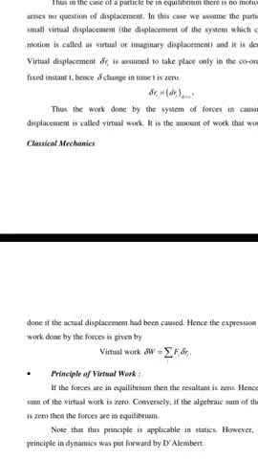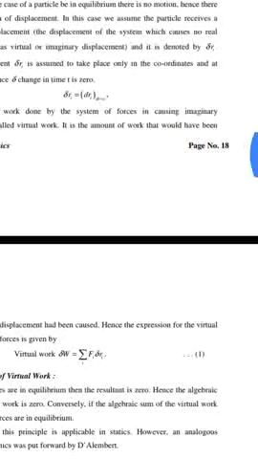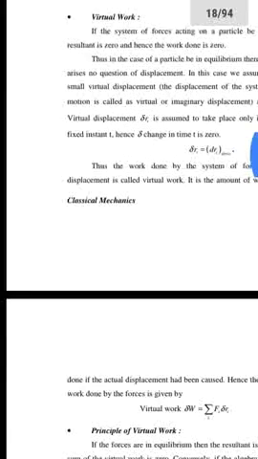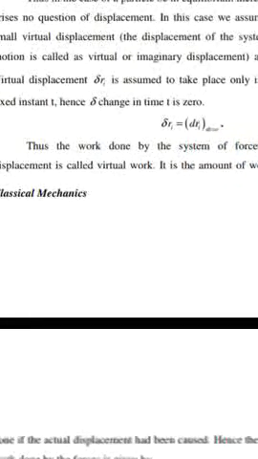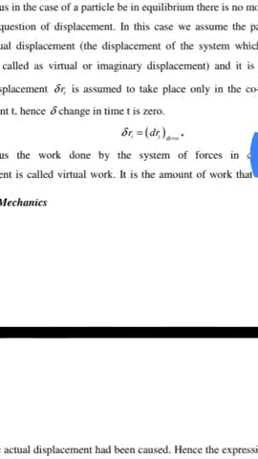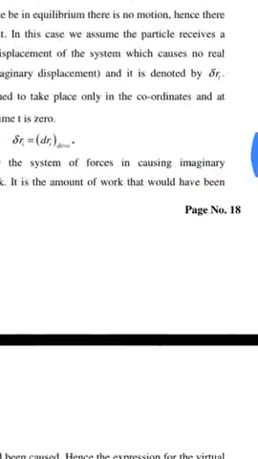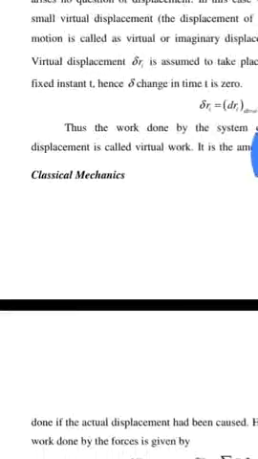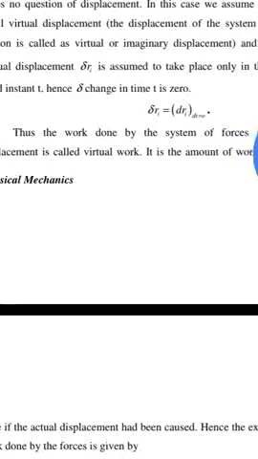The virtual displacement delta r i is assumed to take place only in the coordinates and at a fixed instant t, hence the change in time delta t is equal to 0. Therefore delta r i is equal to dri by dt is equal to 0. Thus the work done by the system of forces in causing imaginary displacement is called virtual work.